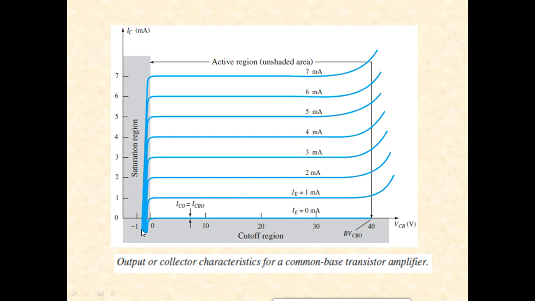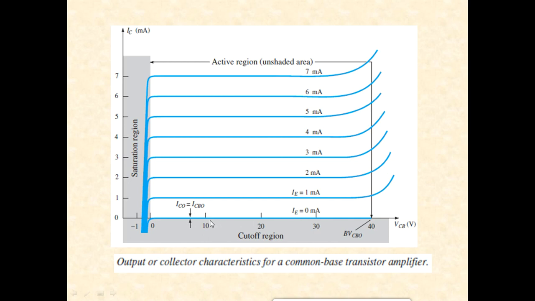Initially the current increases suddenly and then it remains constant. This region is called the saturation region. The gray portion below is called the cutoff region, and this entire region is called the active region.